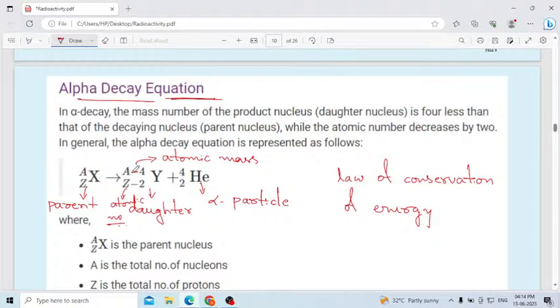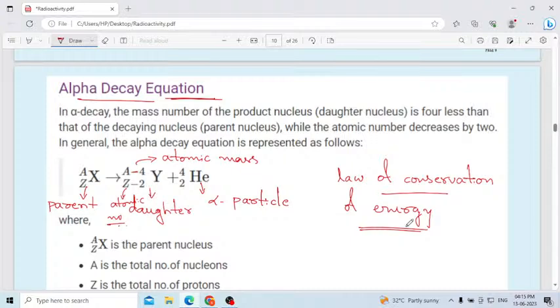Here minus 4, atomic mass is reduced by 4. Here plus 4 means atomic mass is added. Atomic number is reduced by 2, and from helium the atomic number is added by 2. Minus 4 plus 4 you will get 0. Minus 2 plus 2 you will get 0. Then there is no alteration in the law of conservation of energy.